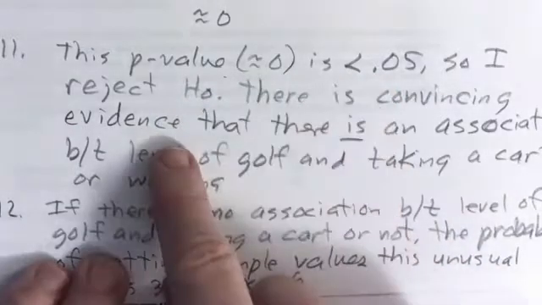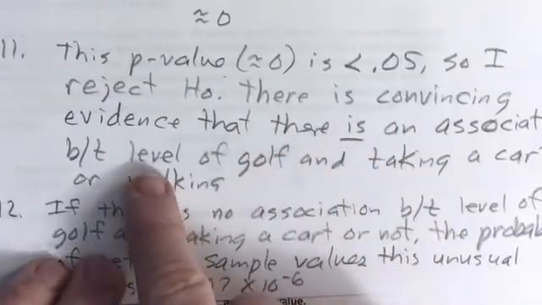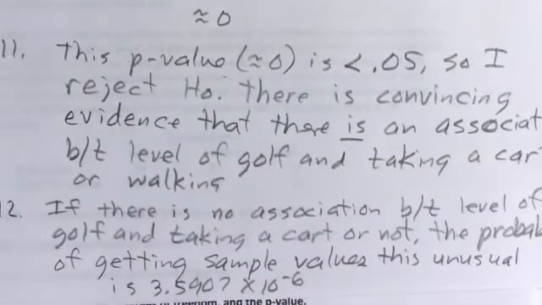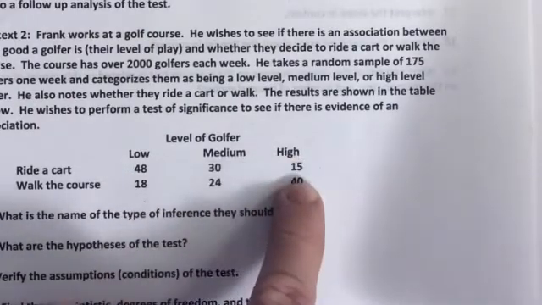There is convincing evidence that, and then you restate the alternative, there is an association between the level of golf and riding a cart. So as we suspected when we looked at the two-way table, it is statistically significant that it appears that the lower level is much more likely to ride a cart. A higher level is much more likely to walk the course. So that would make sense. That would be the case.